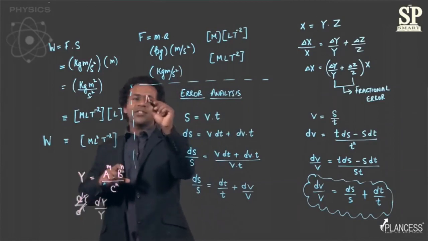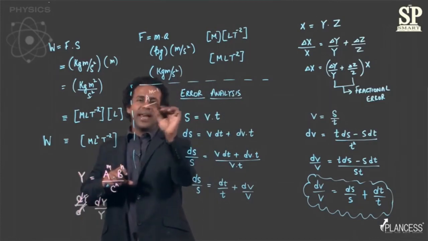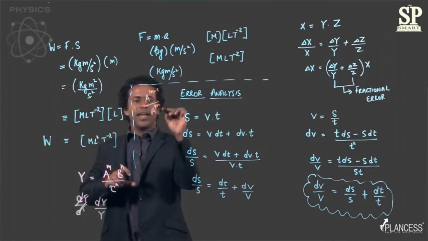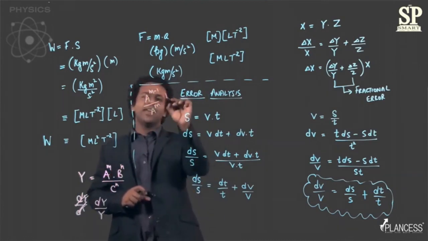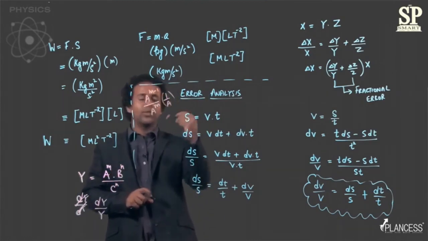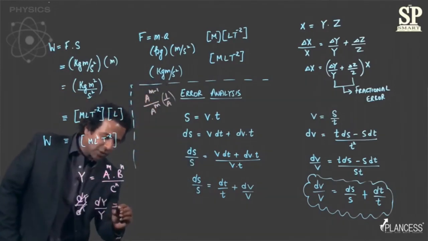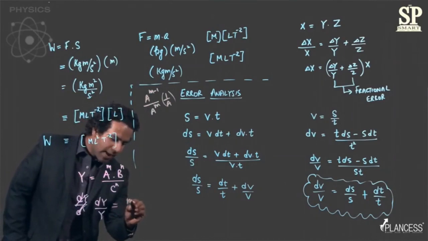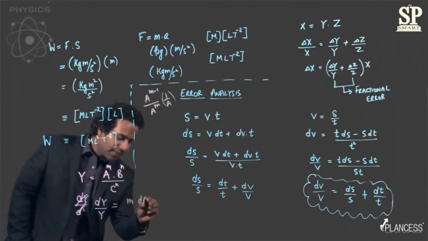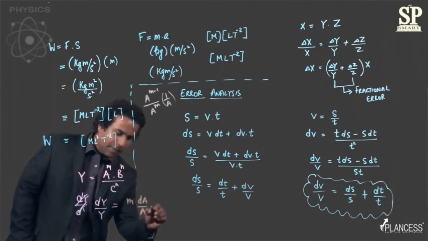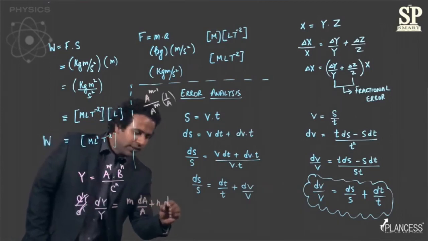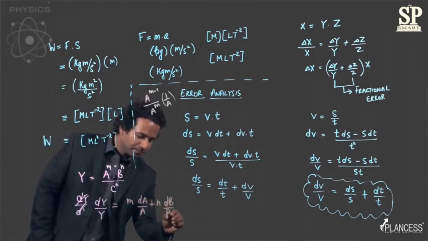And this a raised to power m minus 1 will later get divided by a raised to m, once again leaving you with 1 by a, right? So check this yourself, you'll get an expression of the form m into dA by a plus n into dB by b.